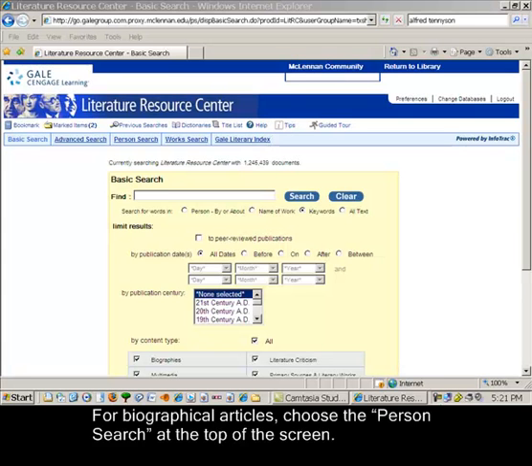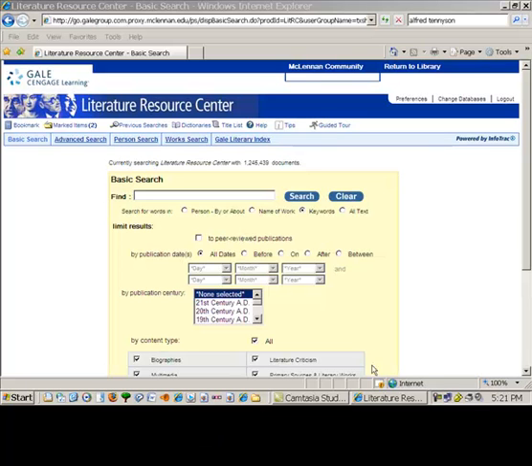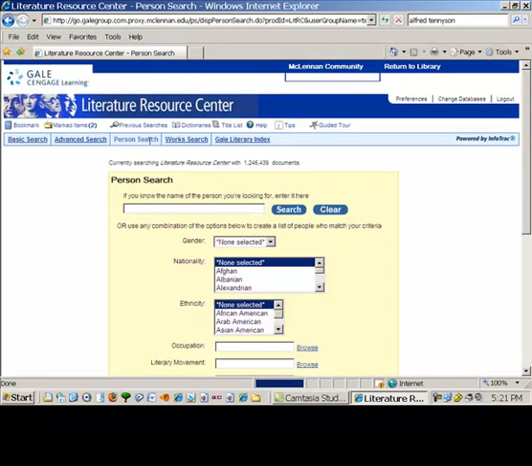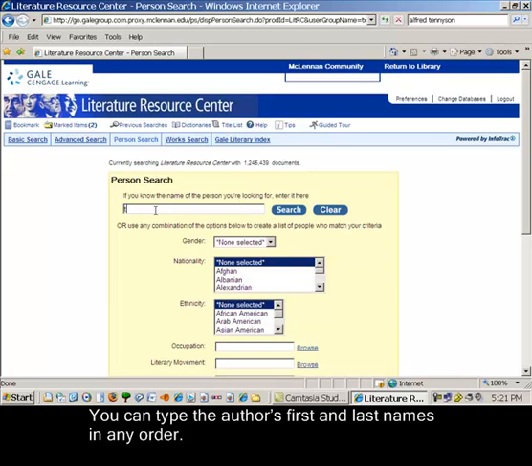For biographical articles on authors, choose to search with the Person search located on the top of the Literature Resource Center screen. You can type the author's first and last names in any order.